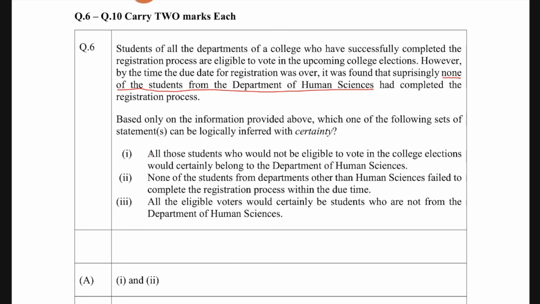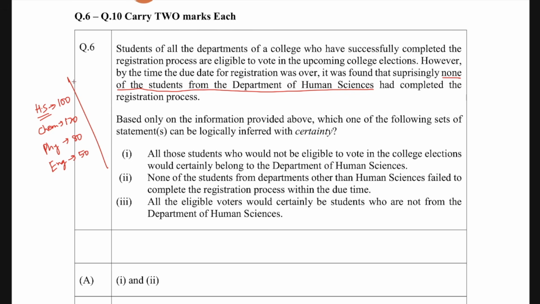So it's not true that all those students who are not eligible to vote in the college election would certainly belong to Department of Human Science. Okay, so not all of them belong to the Department of Human Science. Just to make you understand, I'm just making this up over here. Let's say that human science has 100 students. Let's say chemistry has 120 students. Let's say physics has 80 students. Let's say English has 50 students.